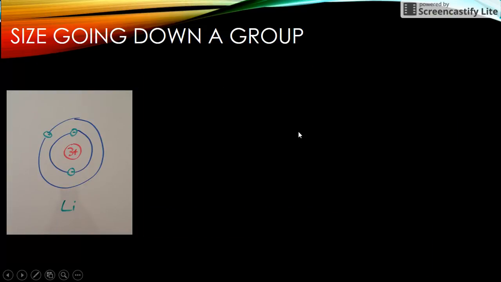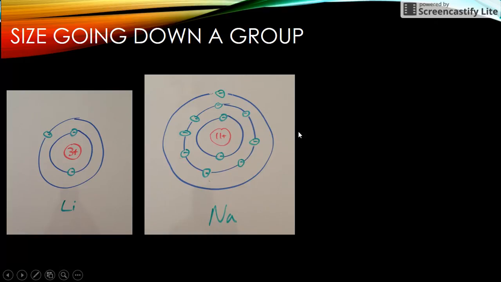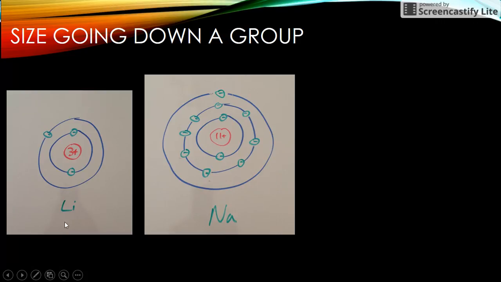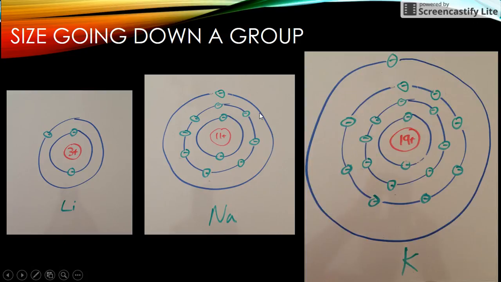All right, going down here. So size: you can see the size as we go down a group, lithium, sodium. We're going down this group here. Lithium, sodium, we're increasing the number of shells, therefore we're increasing the size. Potassium has one more shell, so that's 1, 2, 3, 4 shells, with 1 electron in that outermost shell. Sodium has 3, lithium has 2. They all have the 1 lone electron in that outermost shell.